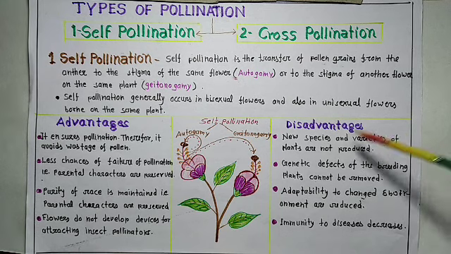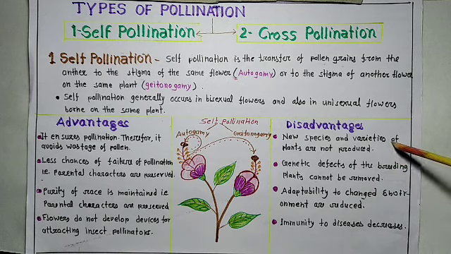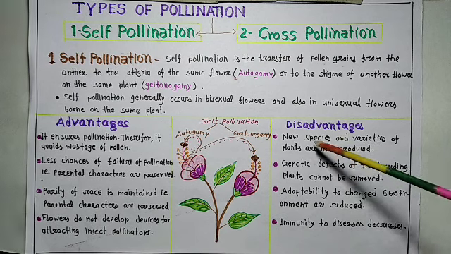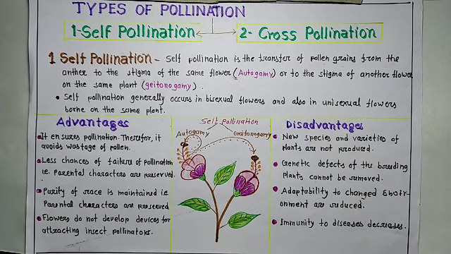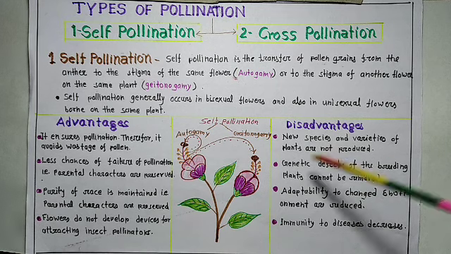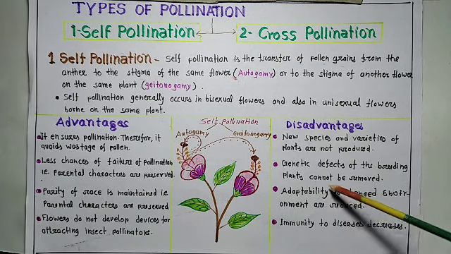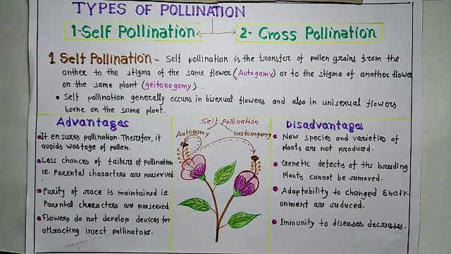Now, disadvantages. New species and variety of plants are not produced. Genetic defects of the breeding plants cannot be removed, because in this pollination there are the same species.